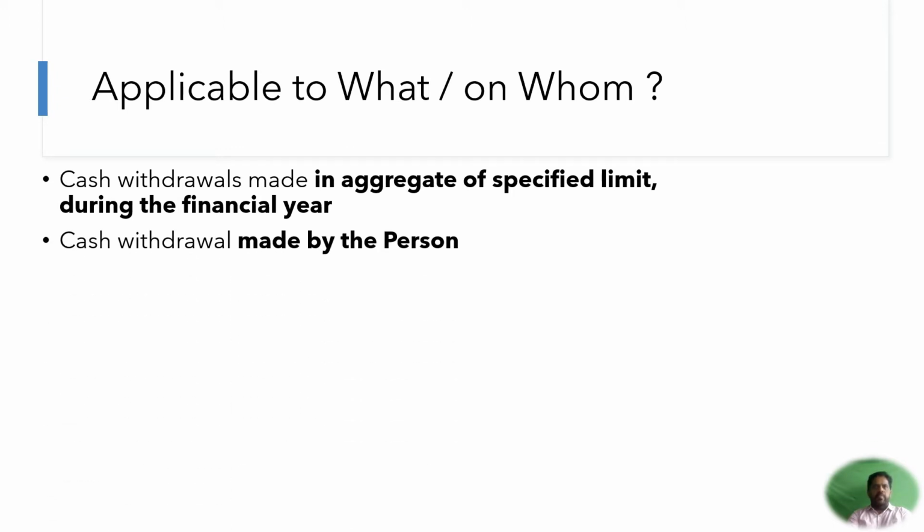Now section 194N is applicable whenever a person makes a cash withdrawal. And when we talk of the person, it is as per section 2(31), all the persons will be covered under this particular section unless it has been carved out that they will not be covered. So any person can make the cash withdrawal in the following manner.